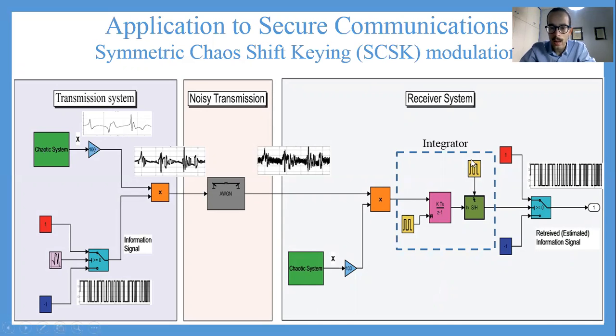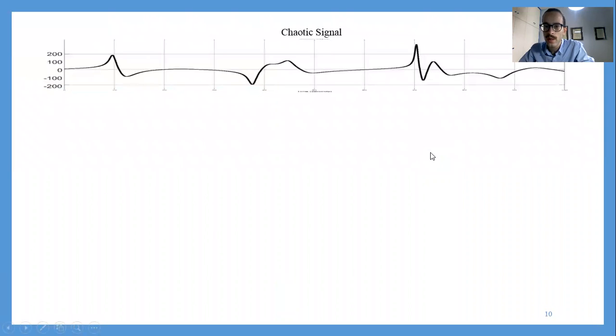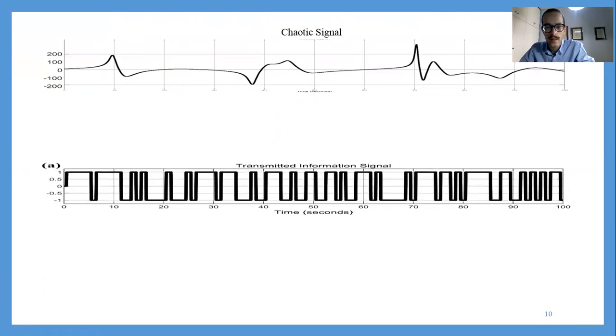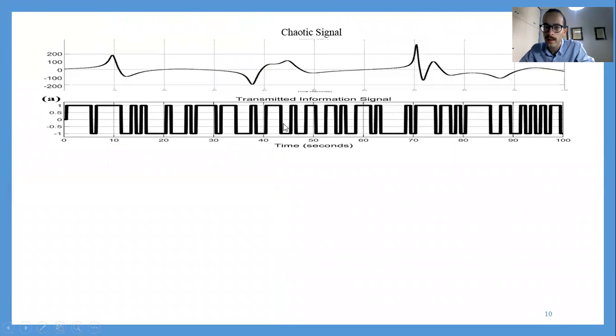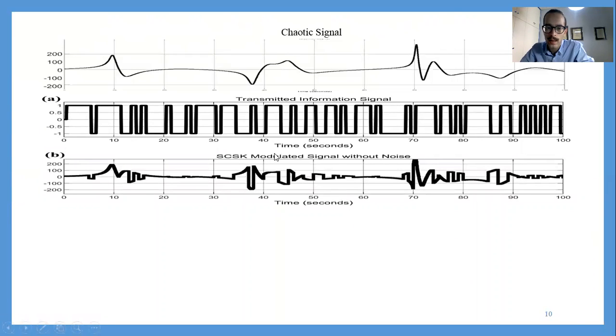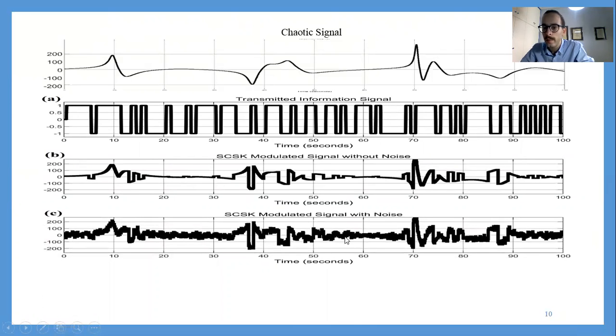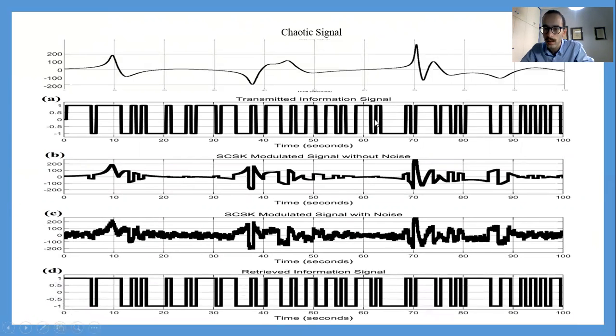So let's see zoomed out all these signals again. So this is the original chaotic signal that I use, the first state of the system. This is the supposed information signal that I want to encrypt and potentially safely transmit. By multiplying them together, I get this modulated signal. Of course, once it is transmitted, it becomes noisy, and then at the receiver end, we can reconstruct, as you see, the original information signal again. So this is our design.